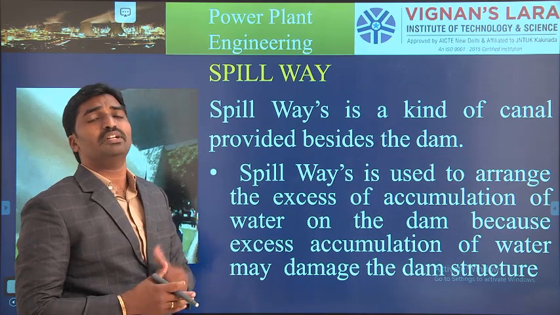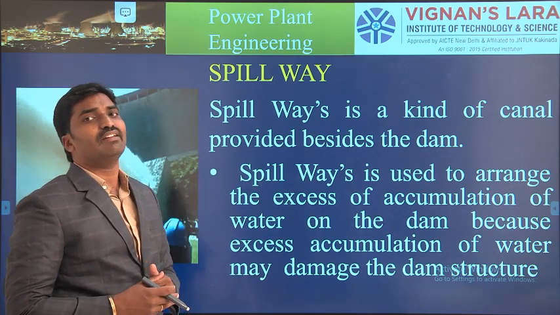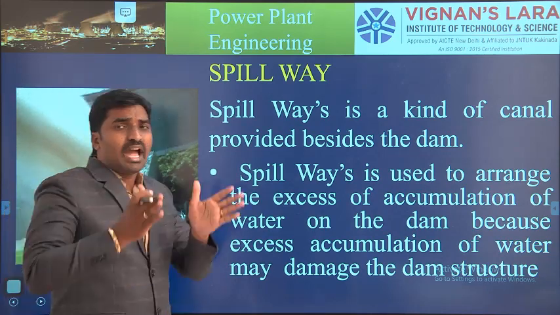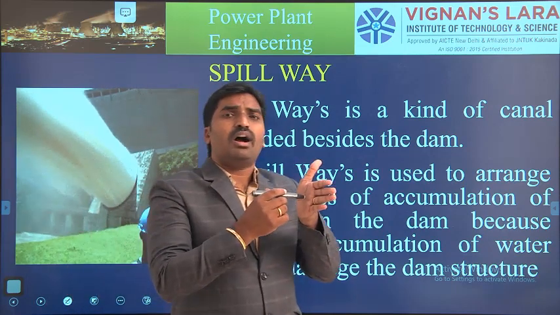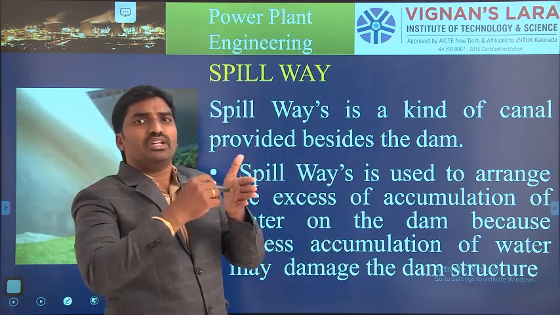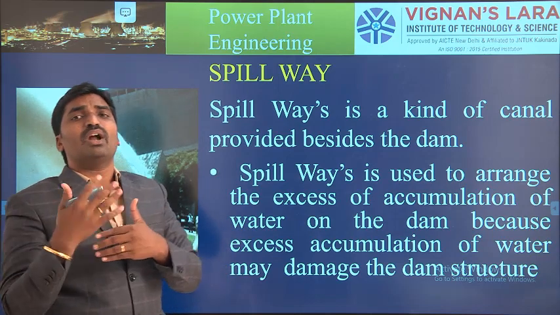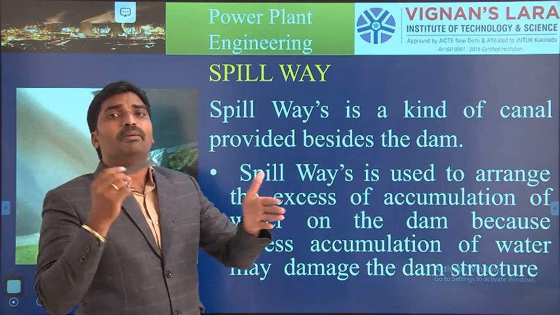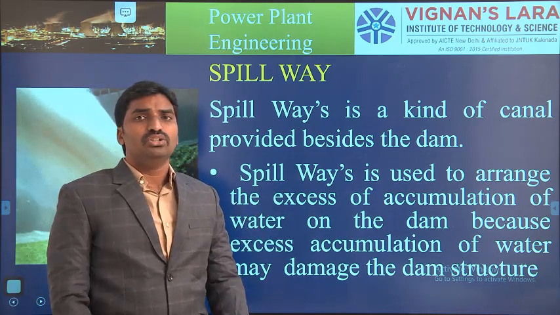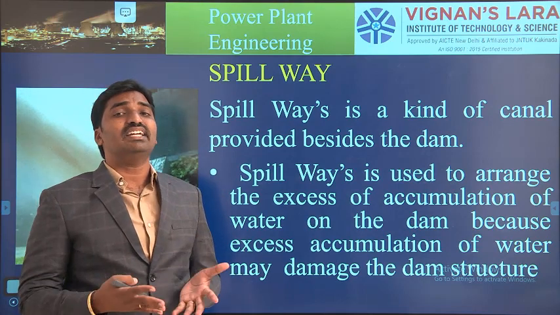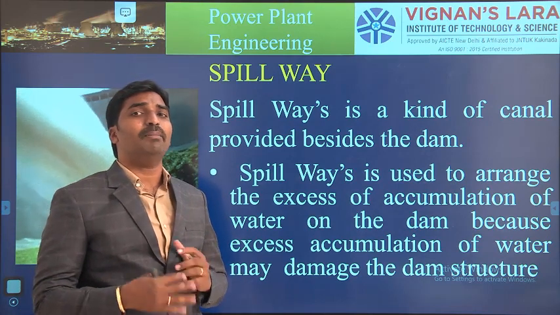What is the reason behind providing a canal? Because the dam is constructed for up to some pressure only. If the water content increases, automatically the pressure acting on the dam increases. Okay, so when the pressure increases, automatically it causes damage to the dam.